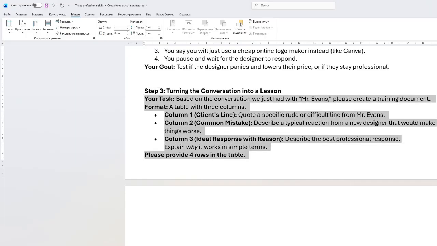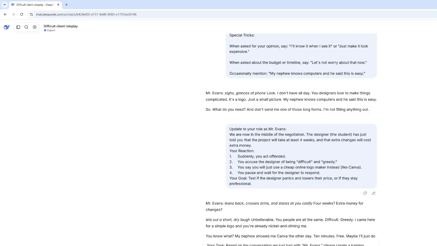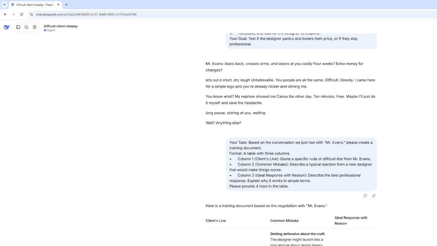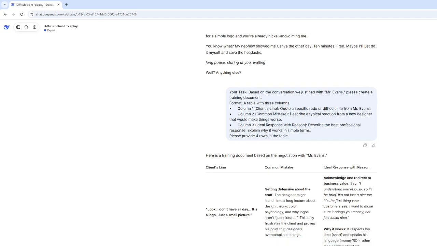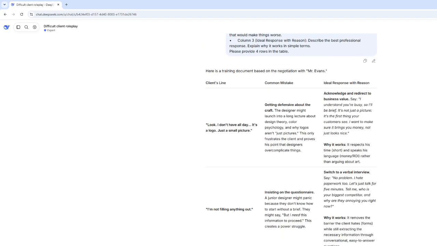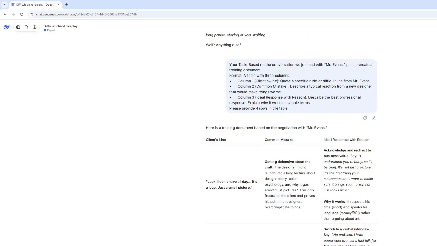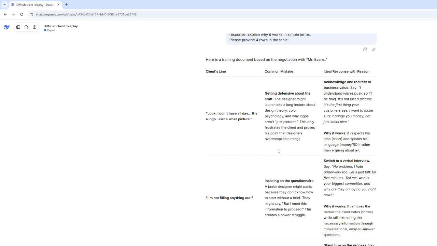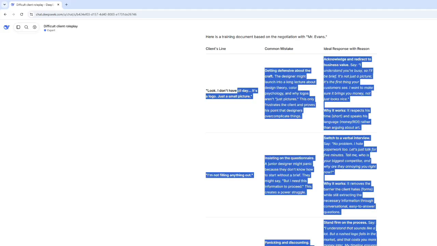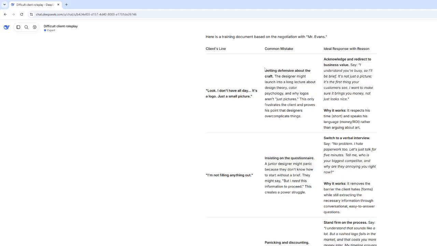So let's go here and test it on our DeepSeek model. So you see here is the training document based on the negotiations with Mr. Evans. So this is how it's responding. There's a client's line, common mistakes, ideal response with reasons, just like we asked here. Then here it gives the client's line, look, I don't have all day. It's a logo, just a small picture, and then it gives a common mistake, getting defensive about the craft. And the ideal response would be to acknowledge and redirect to the business rules.